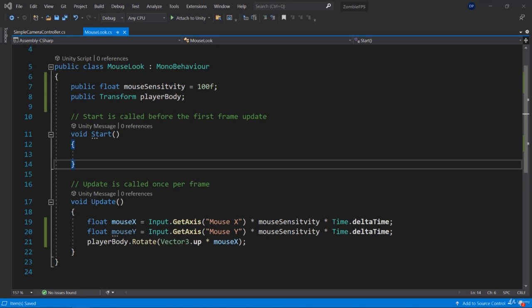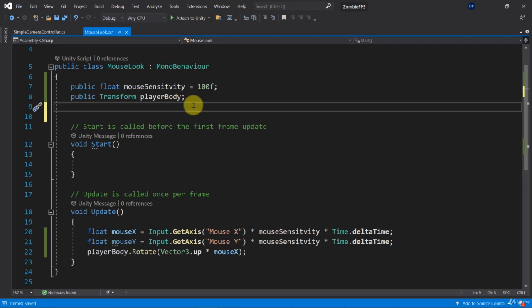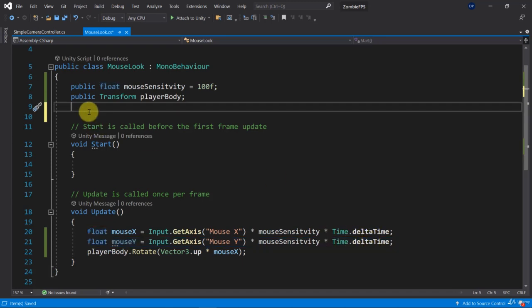Now, in order for this to work properly, we need to consider something that is called clamping, because we want to make sure that the player cannot rotate down infinitely or up infinitely, because this would create a very unpleasant effect for the player. So not the character in our game, but the actual player of the game. So let's make sure that we actually clamp the rotation here, because this mouse Y value is cool and all, but it's going to make us sick if we don't clamp it. So if we don't limit it to, let's say, 90 degrees.